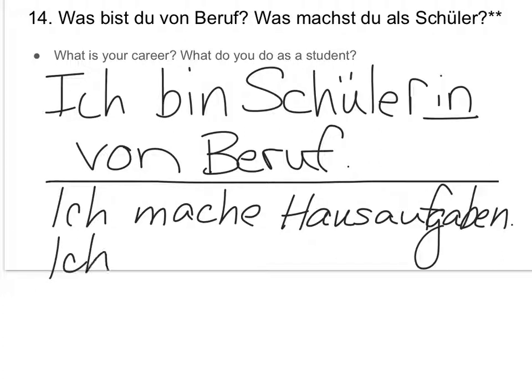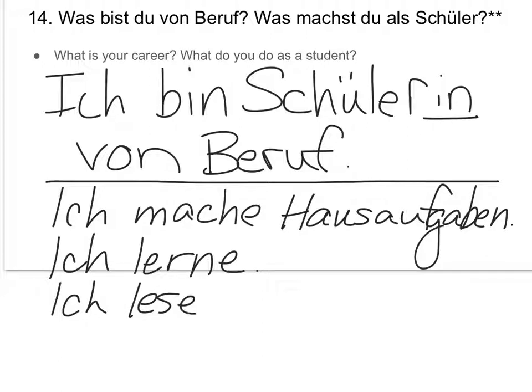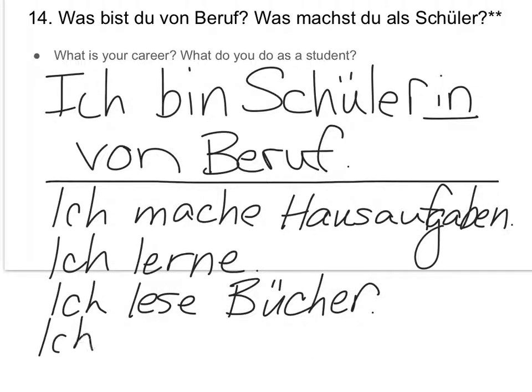Ich lerne. What does ich lerne mean? I study. I learn or I study. Ich lese Bücher. What does that mean? I read books. Okay.